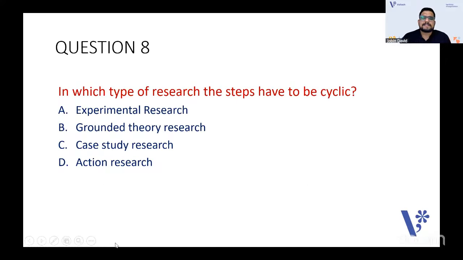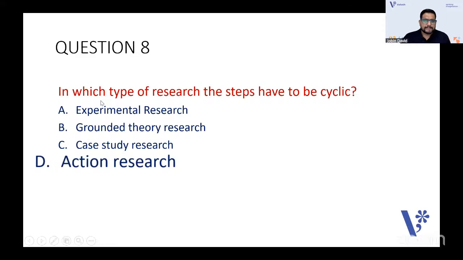In which type of research do the steps have to be cyclic? Very easy. When you learn types of research, every time I tell my students in the revision series, I tell them this has to be cyclic. For this type of research, the other name is also a cycle of something. Is it experimental research, grounded theory research, case study research, or action research? The answer goes with action research. The other name is cycle of action.